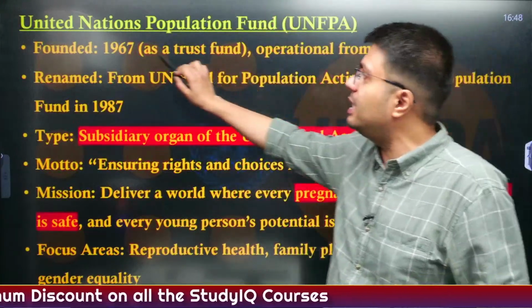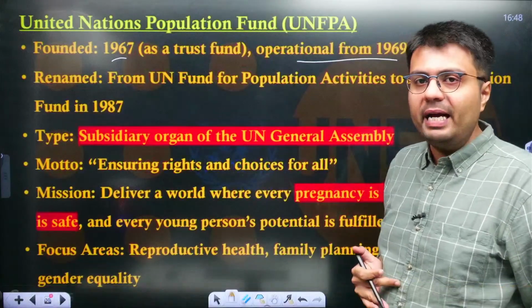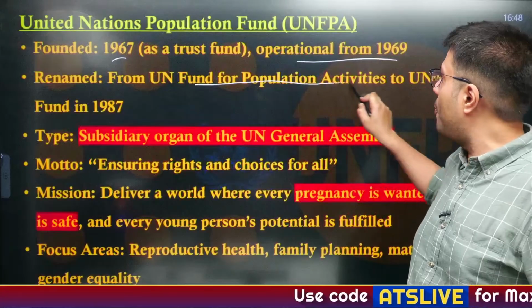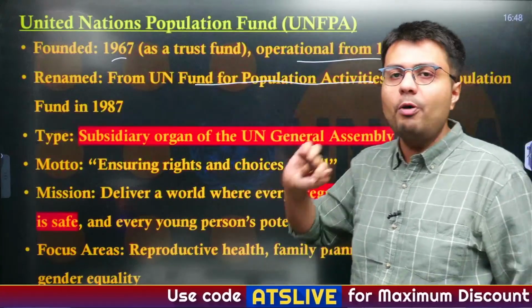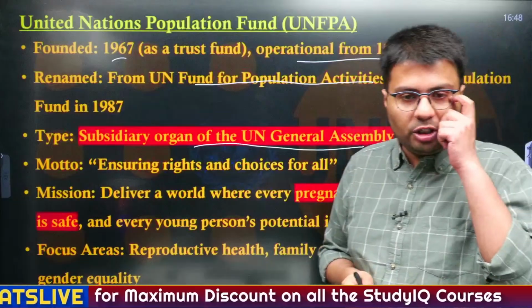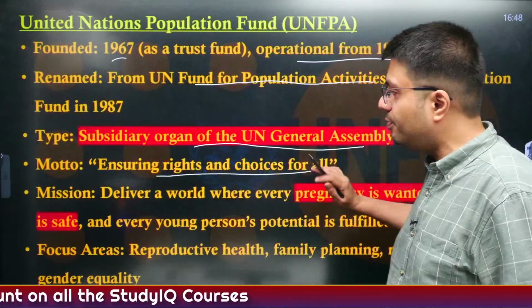Now let us understand a few more facts about this body, that is UNFPA. It was founded in 1967 as a trust fund and it became operational from 1969 onwards. Earlier it was named UN Fund for Population Activities. Now it is known as UN Population Fund. It is a subsidiary organ of the United Nations General Assembly, and the motto of this organization is to ensure rights and choices for all.